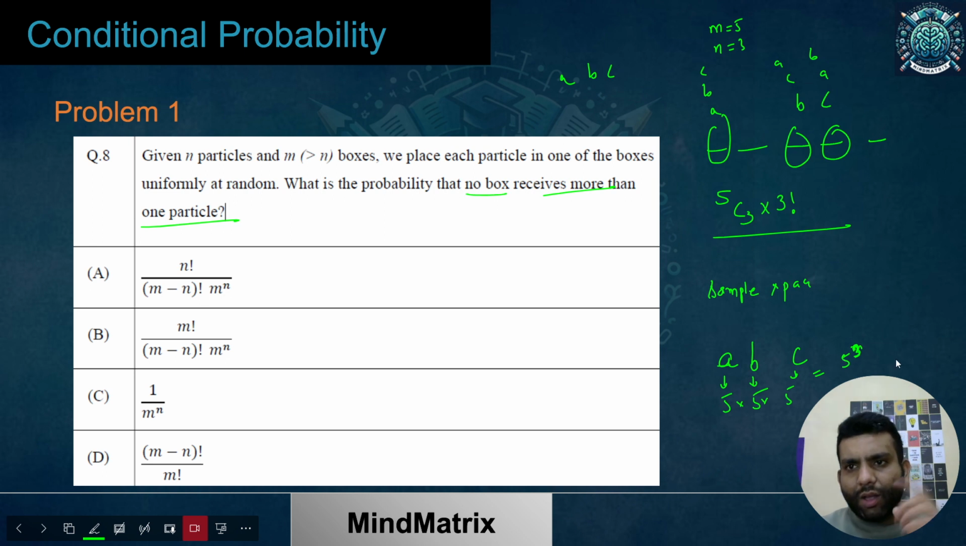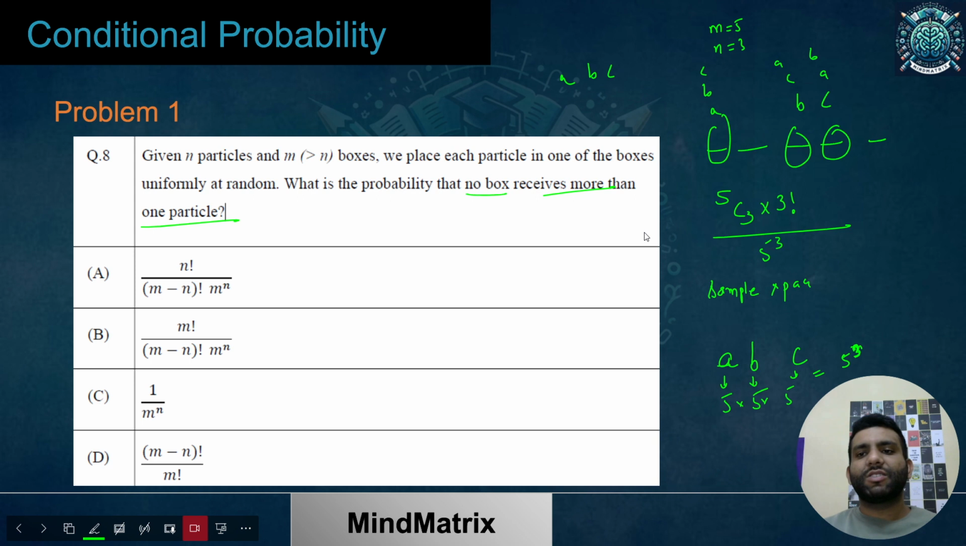Am I making sense over here? So this has how many choices? I have 5 choices for this one, because I can place it anywhere. 5 choices for the second. So yes, 5 to the power 3. This would have been the denominator.